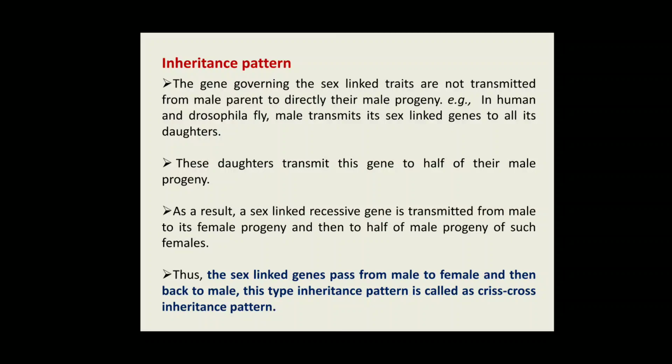As a result, a sex linked recessive gene is transmitted from male to female progeny, and then to half of the male progeny of such a female. Thus, sex linked traits pass from male to female and then back to male. This type of inheritance pattern is called crisscross inheritance, a significant and beautiful example of sex linked inheritance.